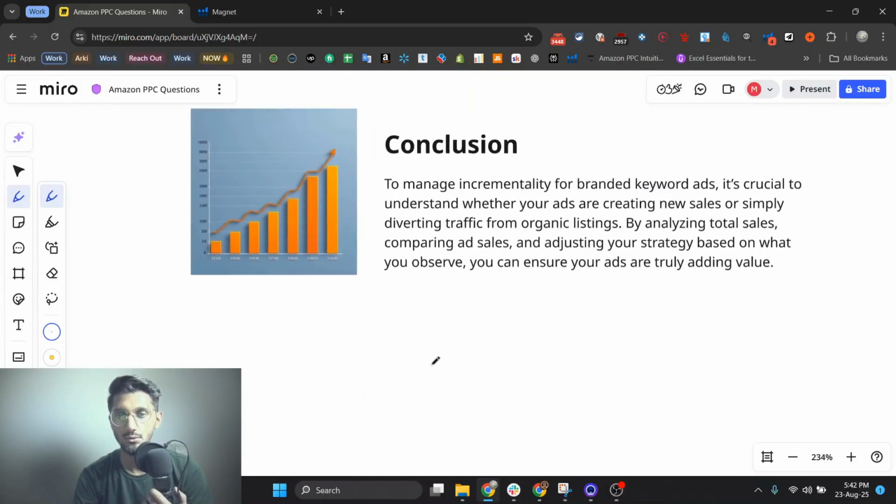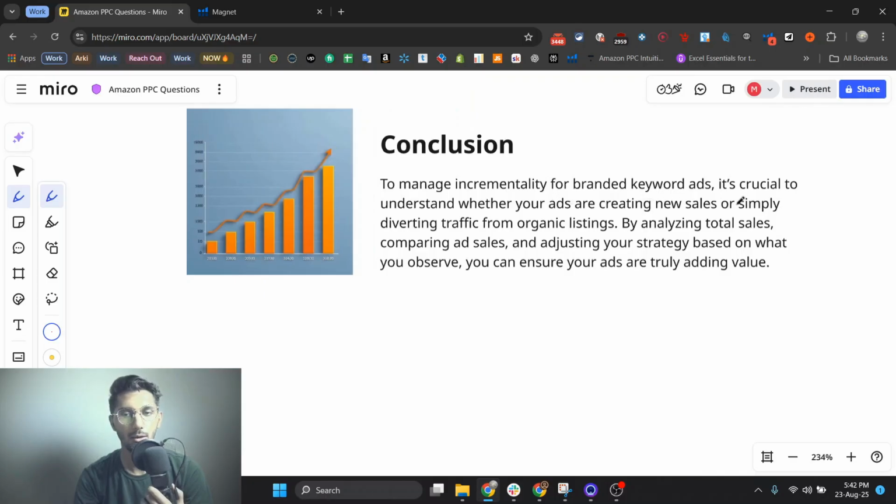So, conclusion: to manage incrementality for branded keyword ads, it's crucial to understand whether your ads are creating new sales, or simply diverting traffic from organic listings. So this is really important.